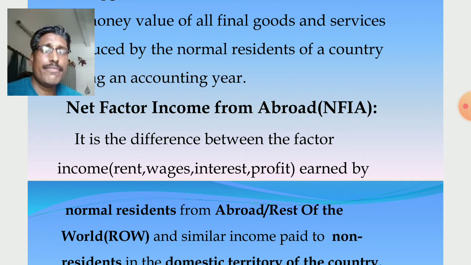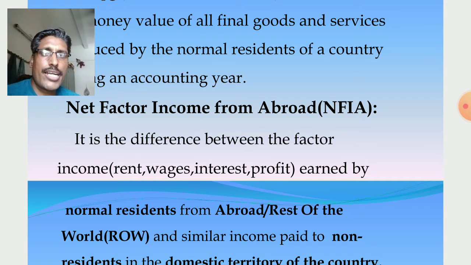It is NFIA. It is the difference between the factor income. Factor income, you know, rent, wages, interest, and profit. Four factor services are there: land, labor, capital, and entrepreneur. So it means for land, rent is paid; for labor service, wages is paid; for capital, money capital, interest is paid; and for managerial service, for entrepreneur, basically, it is profit.